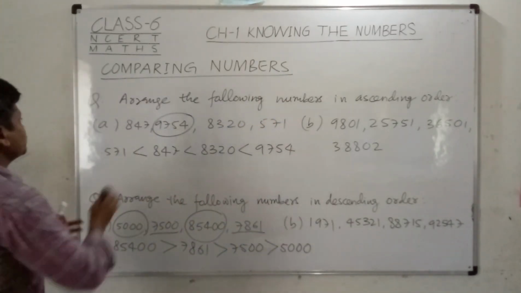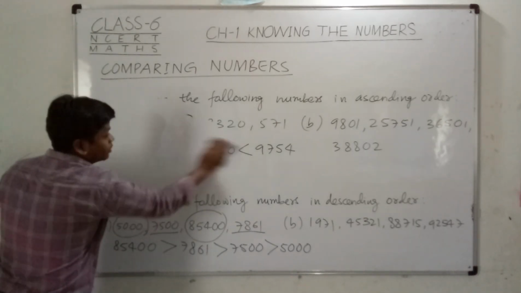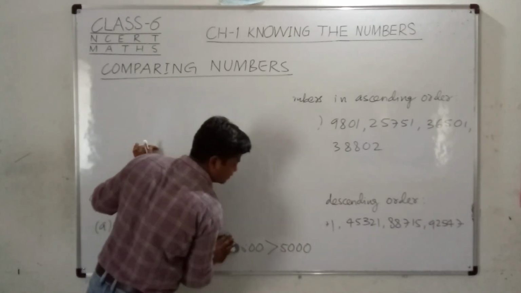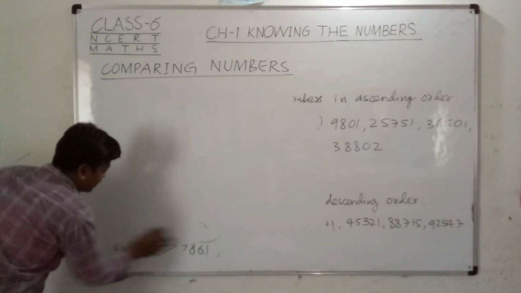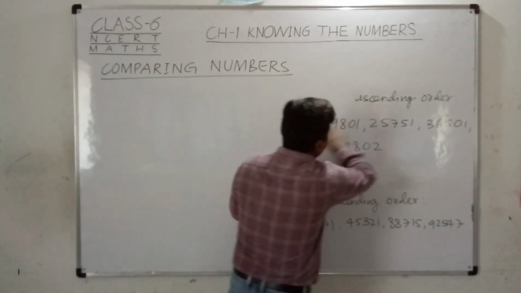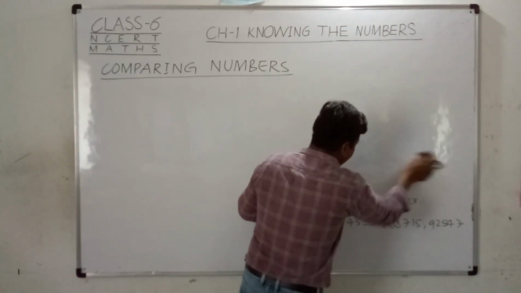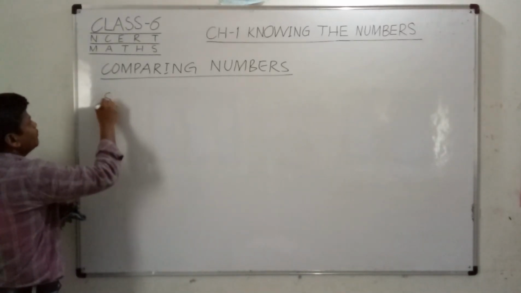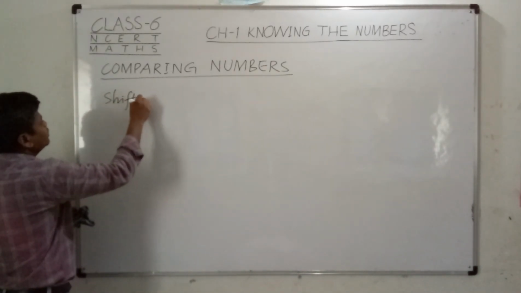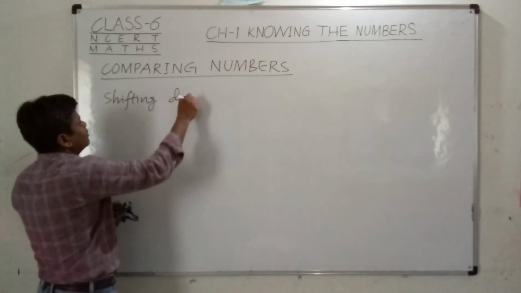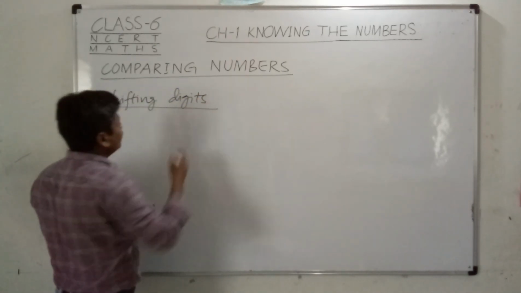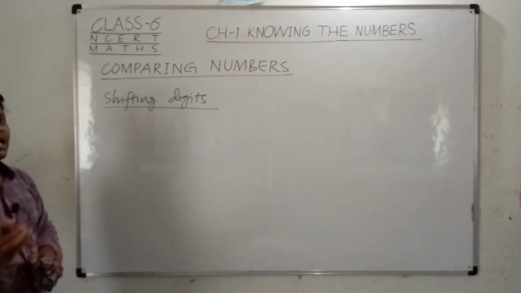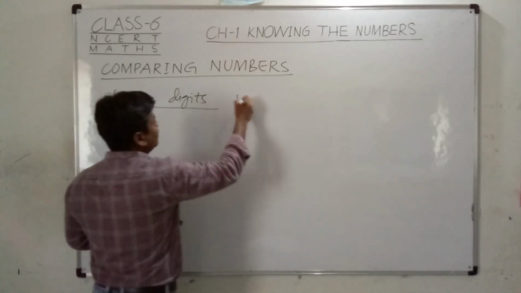After that we will see shifting digits, right? What is shifting digits and how do we do it, that we will see in this. The next part of comparing numbers is shifting digits. We can have some digits and we can shift the digits and make different types of numbers, right? So our topic is shifting digits. The meaning of shifting digits is that we can change the place, the position of the digit.